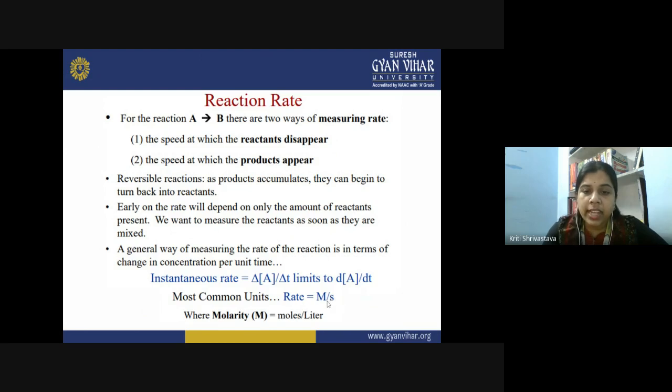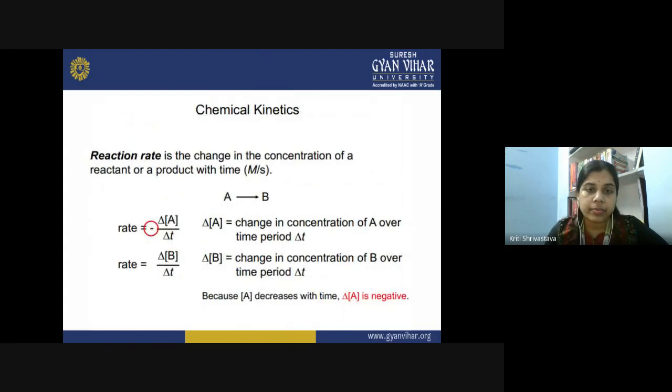So mole per second is what they are actually the unit of the rate which we can derive from this equation. And here molarity is what? It is moles per liter. So because the molarity is moles per liter, now what will be the unit of the rate? Moles upon liter second, or you can say moles liter to the power minus 1 and second to the power minus 1. That will be the rate unit of the reaction.